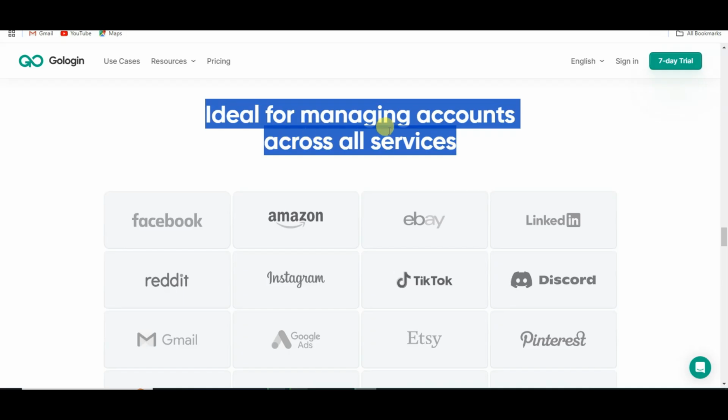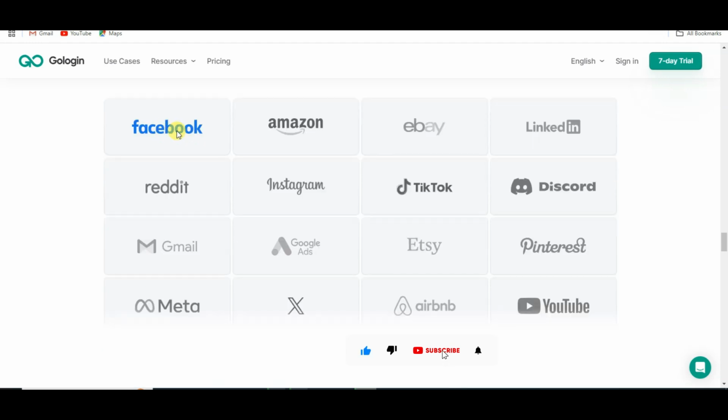Here you can see it is ideal for managing accounts across all services. You can manage Facebook account, Amazon account, eBay account, LinkedIn, Reddit account, Instagram account, TikTok, Google Ads, Gmail account, Meta, X, YouTube, Pinterest, and many more.